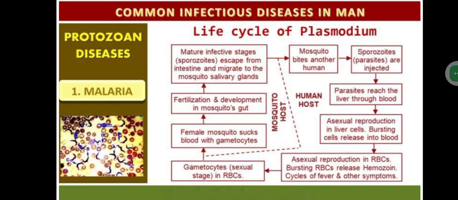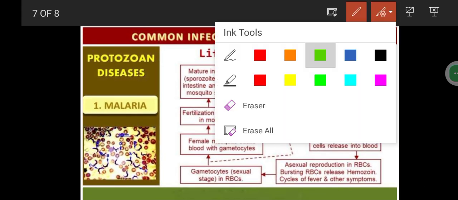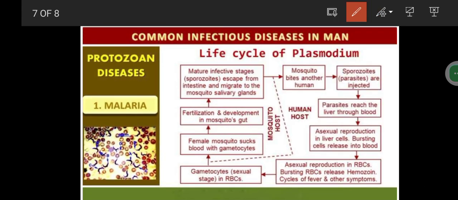Picture. Okay, first, we're going to see the first thing. Initially, the mosquito is going to bite a human. A female Anopheles mosquito is going to bite a human body. In that mosquito's salivary glands, there will be sporozoites. These sporozoites are very important. They are the infective stage of Plasmodium.